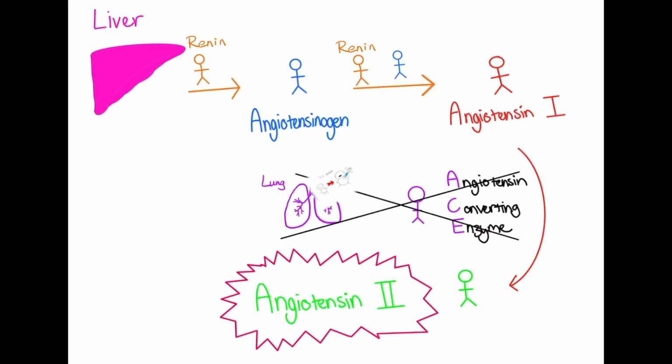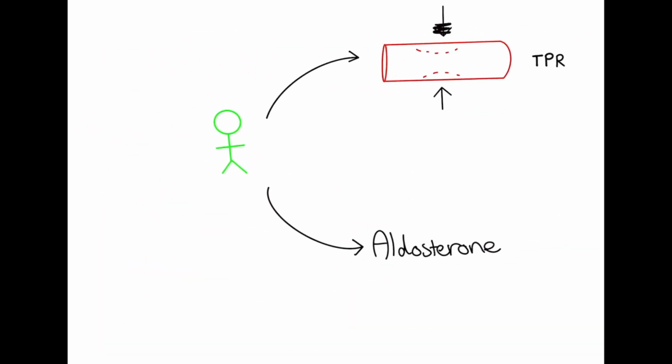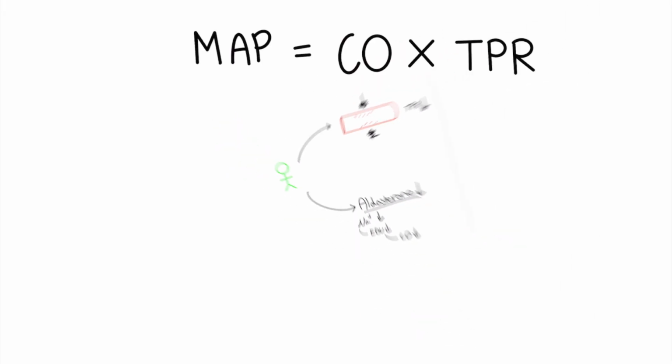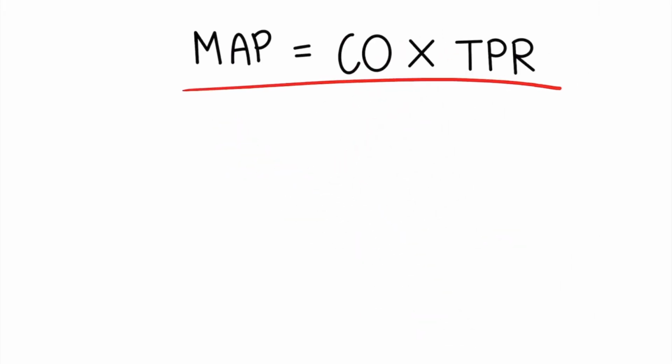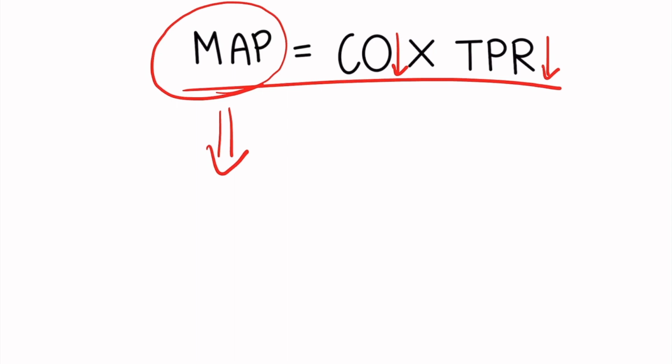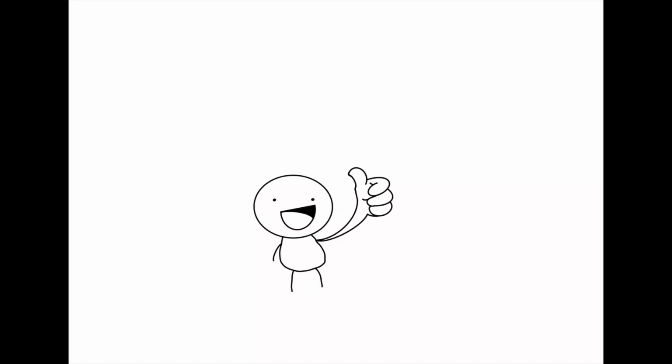By preventing the conversion of angiotensin 1 to angiotensin 2, vasoconstriction is reduced, which decreases TPR. This also means less aldosterone is secreted and sodium uptake is reduced, leading to a lower stroke volume and thus a lower end diastolic volume, reducing cardiac output. Looking back at this formula, preventing angiotensin 2 production means reducing TPR and cardiac output, meaning a lower mean arterial pressure for Greg.